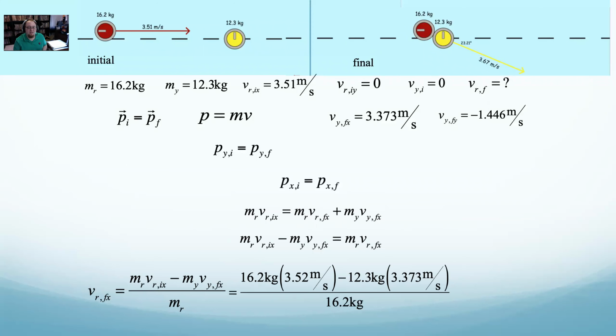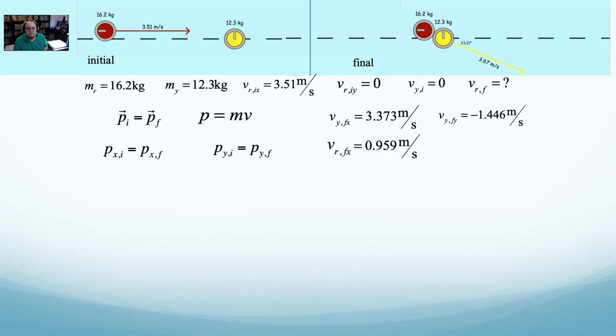That'll allow me to put in numbers and do the math. I'll just put that to the side. So that's half the problem. I solved the x problem.